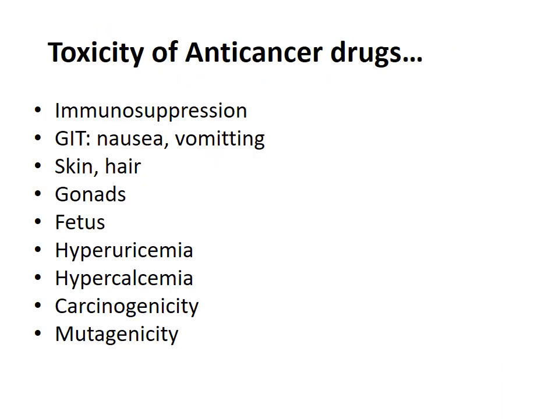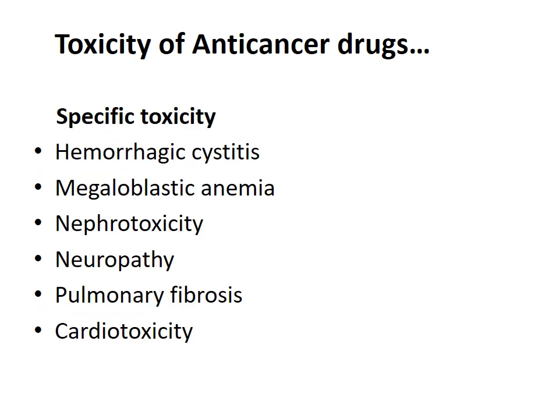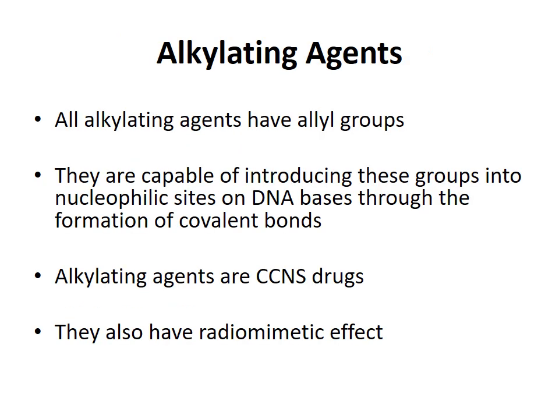The other toxicities like immunosuppression, in GIT nausea and vomiting, toxicity of skin, hair, in gonads, in fetus, hyperuricemia, hypercalcemia, carcinogenicity and mutagenicity. The other specific toxicities are hemorrhagic cystitis, megaloblastic anemia, nephrotoxicity, neuropathy, pulmonary fibrosis and cardiotoxicity.